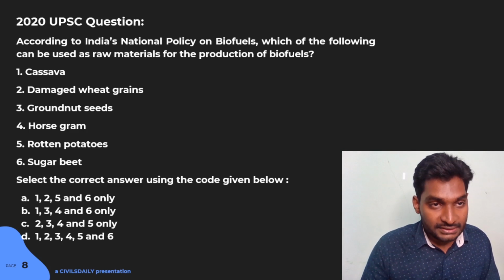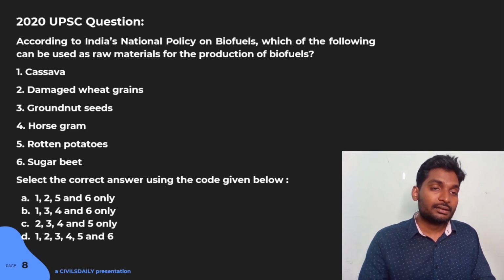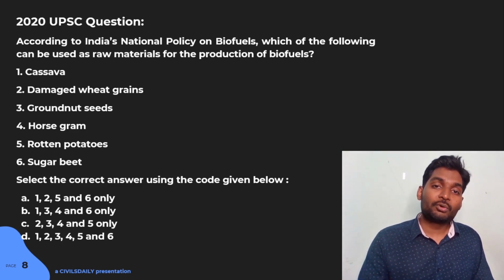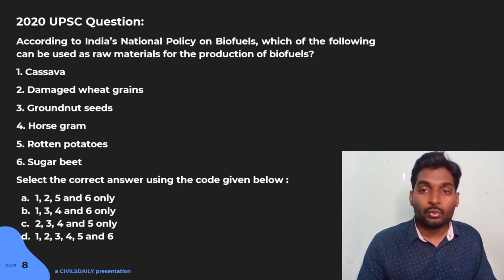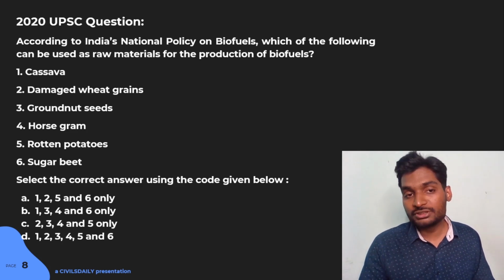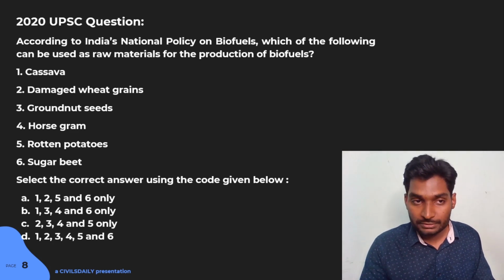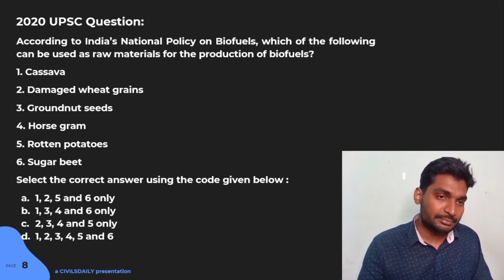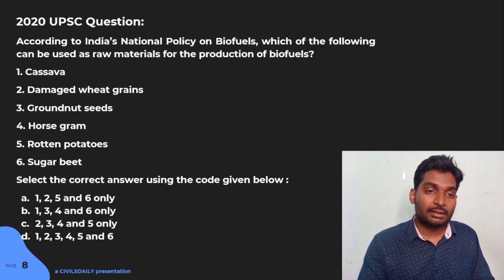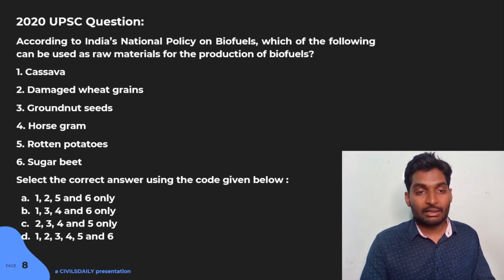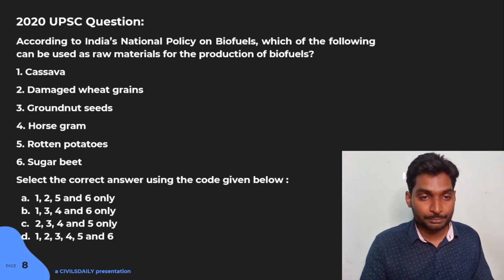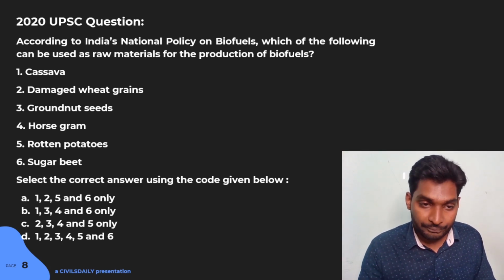another 2020 UPSC question for the day. It is, according to India's national policy on biofuels, which one of the following can be used as raw materials for the production of biofuels? And the statements are cassava, damaged wheat grains, groundnut seeds, horse gram, rotten potatoes, sugar beet.